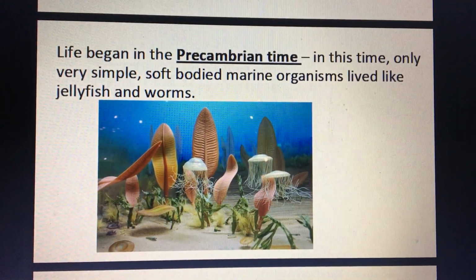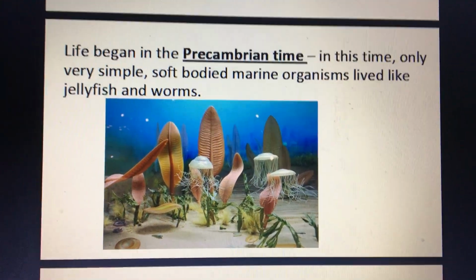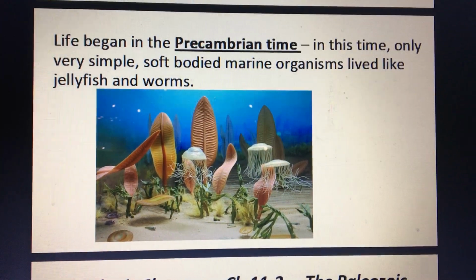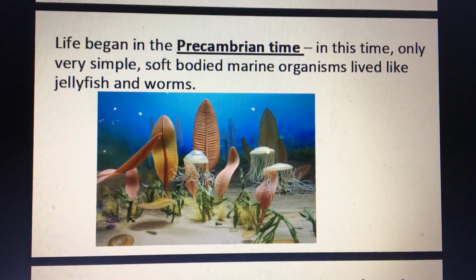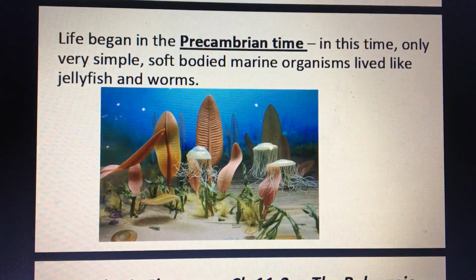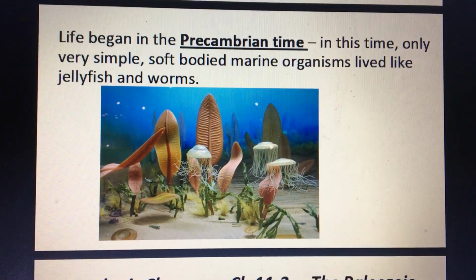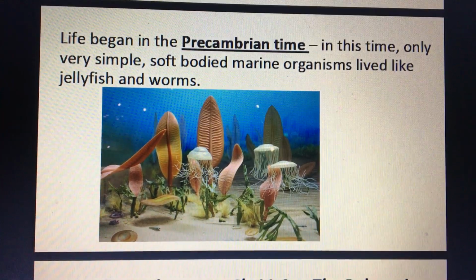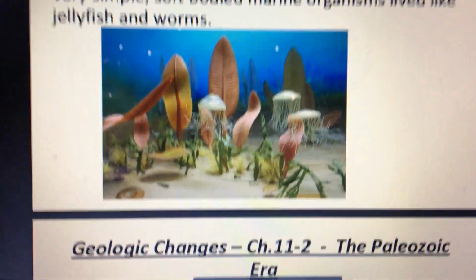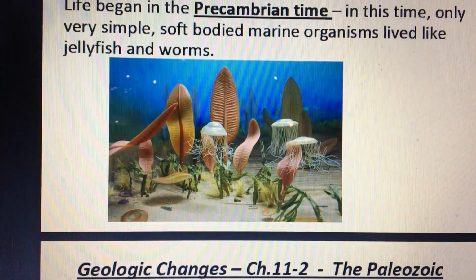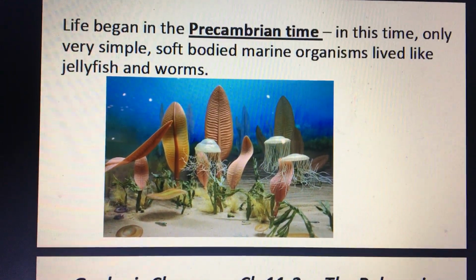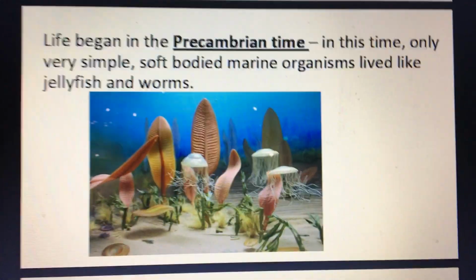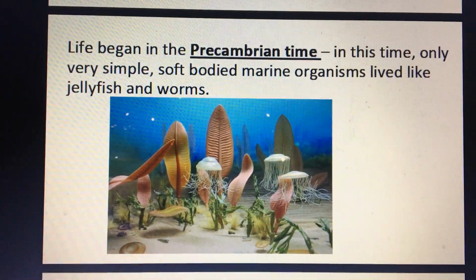There are 4 eras of time. The first one was the Precambrian time. And this includes all the way from really the beginning of the creation of Earth all the way till the Paleozoic. So in the Precambrian time, very, very simple life. If you look at the picture, very simple life. All we have is basically bacteria and some very small kind of jellyfish creatures, very soft-bodied organisms.